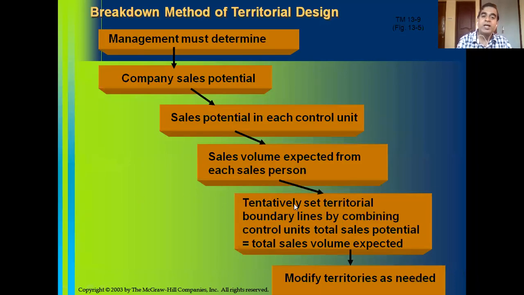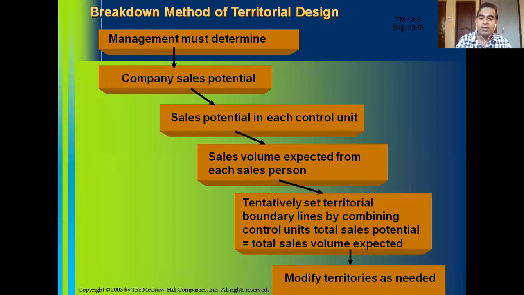Tentatively set territorial boundary lines by combining control units, until the total sales potential equals the total sales volume expected. So what is the total sales volume expected?